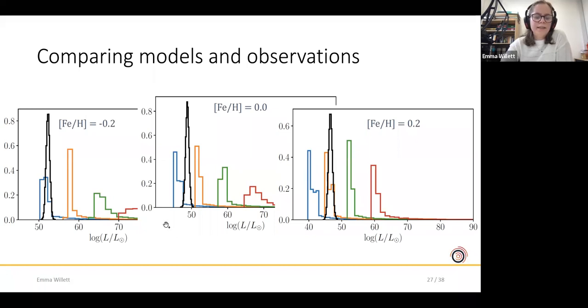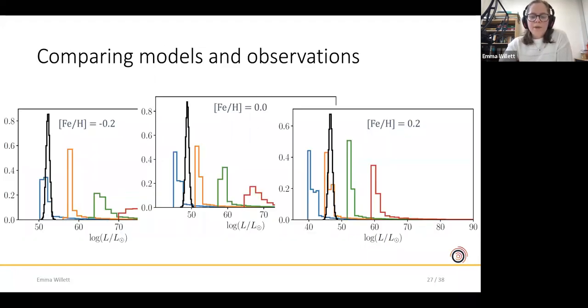This is nice, but the real power comes when you extend it to bins in lower and higher metallicity. So now we see that all the distributions move in absolute luminosity, but the important thing is that the black observational distribution moves relative to the distributions from the models. So at lower metallicity, we have a lower helium abundance of closer to 0.25, which increases with the metallicity to about 0.28 by the time we're above solar metallicity. And that is the signature of the galactic enrichment of helium. And we also do this in different bins of mass as well.